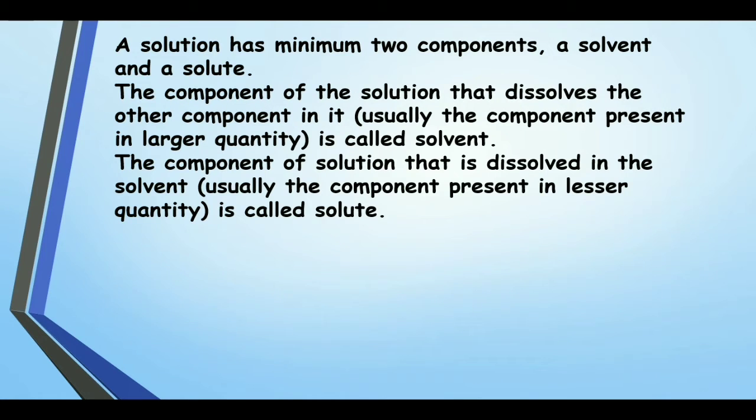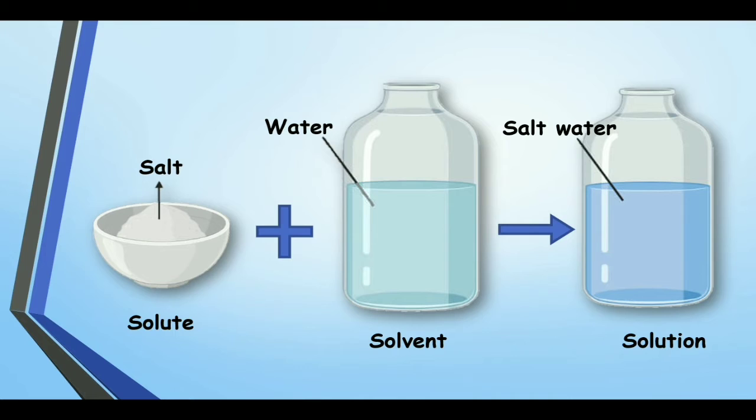And a solution has a minimum of two components. They are called solvent and solute. The component of the solution that dissolves the other components in it, usually the component present in larger quantity like water, is called solvent. And the component of the solution that is dissolved in the solvent, generally present in lesser quantity, is called solute. In salt water, salt is solute and water is solvent based on their quantities, and we can say the salt solution, salt water solution.